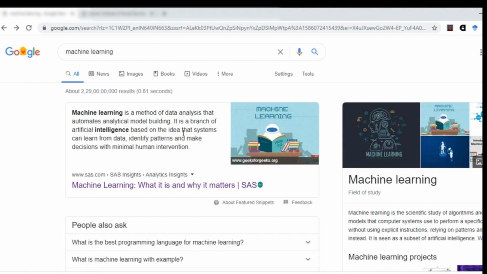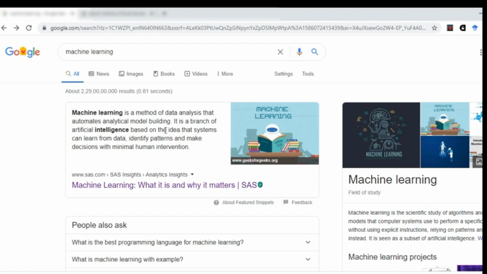Machine learning is a method of data analysis that automates analytical model building. It is a branch of artificial intelligence based on the idea that systems can learn from data, identify patterns, and make decisions with minimal human intervention. That is, human intervention is not really expected in machine learning, and machine learning can perform tasks on its own. This represents the field of automation that defines the era of artificial intelligence.